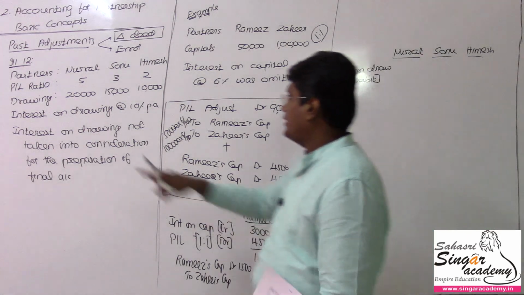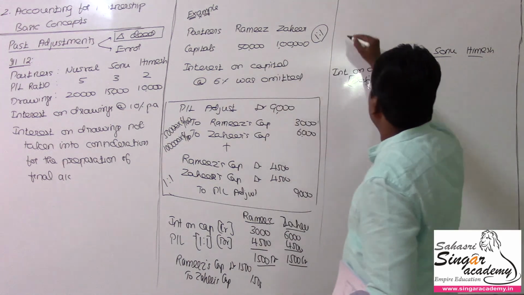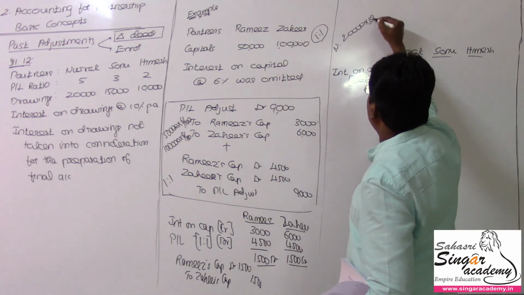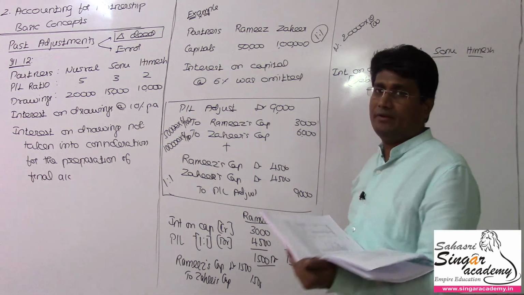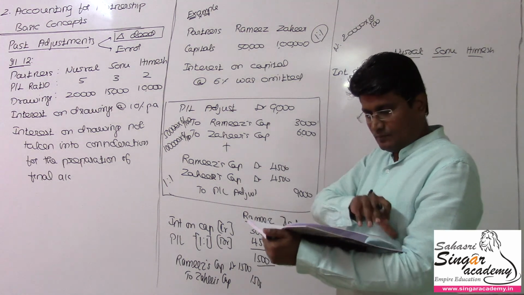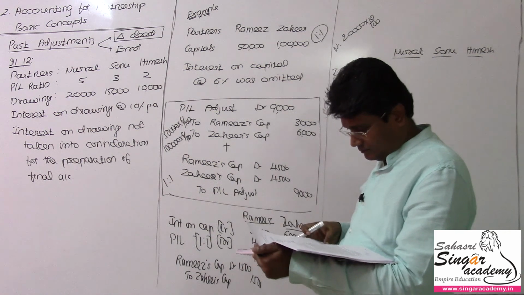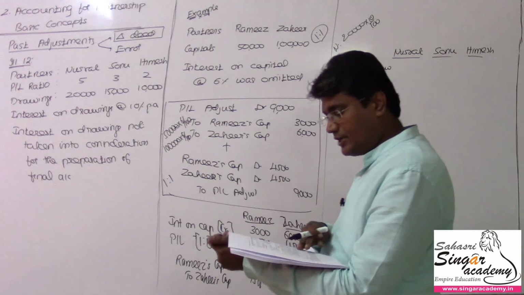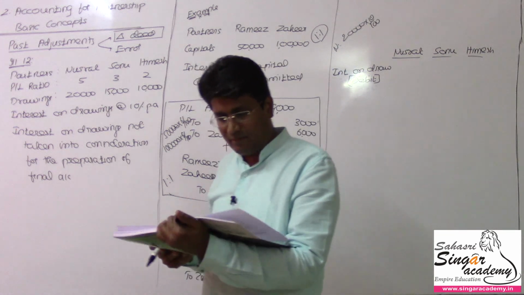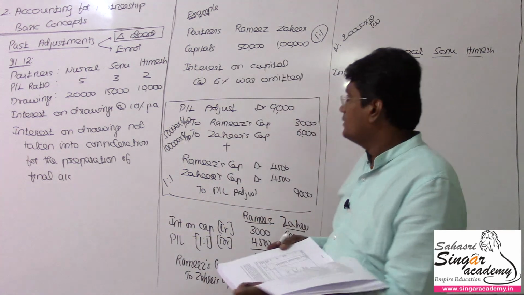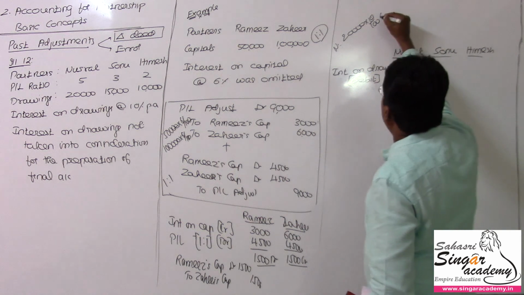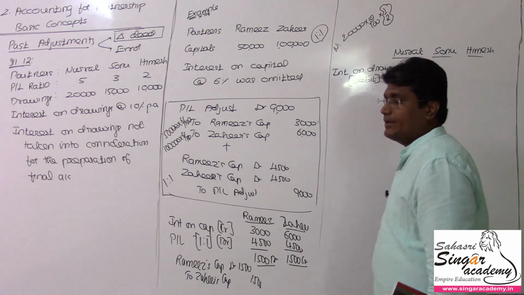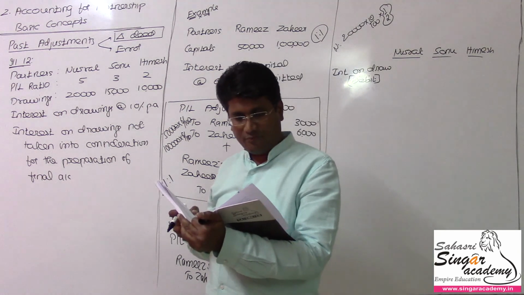So 20,000 into 10%, for Nusrat. Usually when the date of drawings is not given, you can better calculate for half year, right? Of course 10% should be calculated, and half of the period will be calculated. 20,000 into 10% into half. In the text this half is missed. I always recommend going with the calculation of half here.